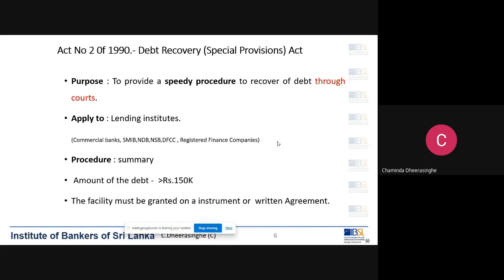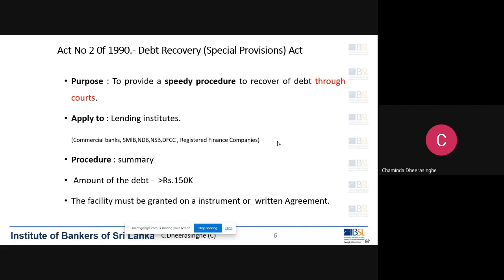Then what is the procedure applied? As I told you, it's a court procedure. Then I said in the court there are two procedures. That is the regular procedure, and there is another procedure called summary procedure. Last week we discussed a money recovery action under regular procedure.